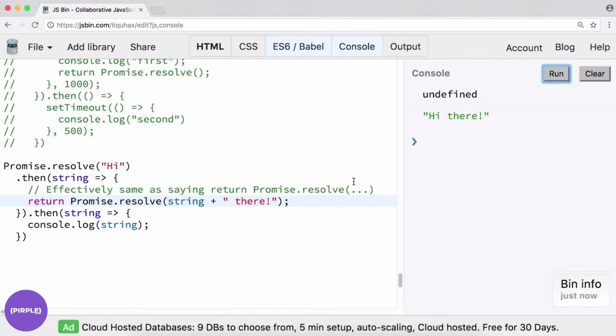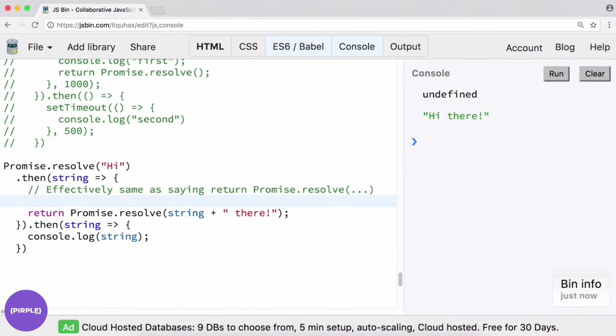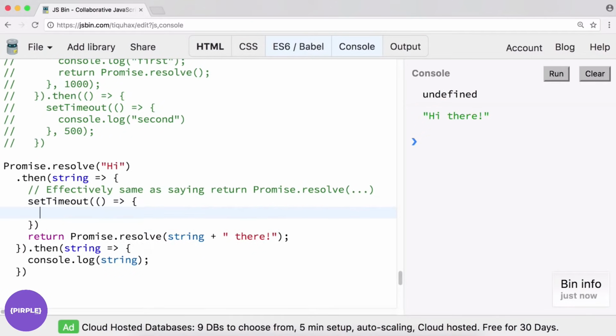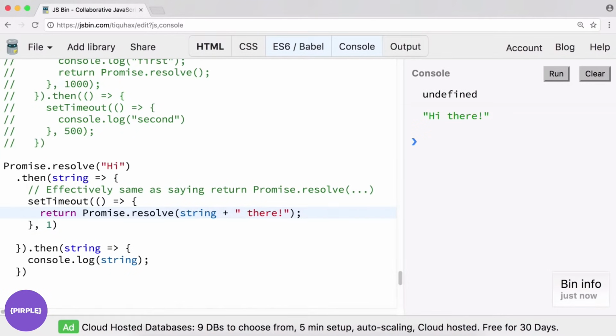There we go. And I think that's important to understand if you have some kind of logic you need to run consecutively, but in an asynchronous manner. So, a little bit high level, but let's take a quick example of that. Here we're returning promise resolve. Let's do an example of asynchronicity again. So we'll do set timeout. And this one doesn't have to be long. We'll just do 1 millisecond here. But in the timeout, we will return a promise.resolve. And instead of an exclamation point, we will do something like that.